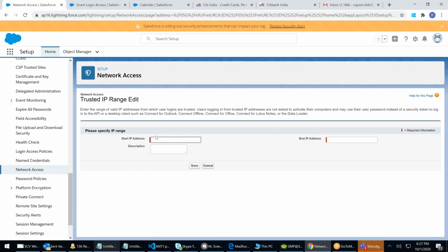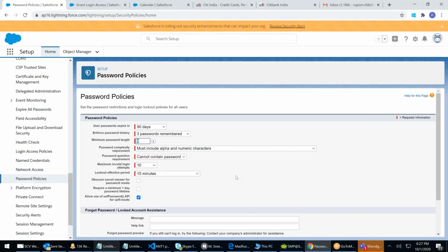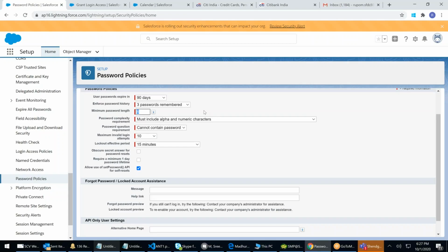Network access, we have seen. IP based blocking. Whichever IP addresses you give, only those IP addresses can access Salesforce. We have seen the profile doing the same thing. This is organization based, that is profile based. Here we say that okay, from India they can log in, but in the profile you can say that from a particular state you cannot log in. A profile called admin cannot log in from Maharashtra, for example. I will take the Maharashtra IP address. Can we? Yes, we can. Same way, you have seen password policy in profile. 90 days the password will expire, remember 3 passwords, password cannot contain the same thing.